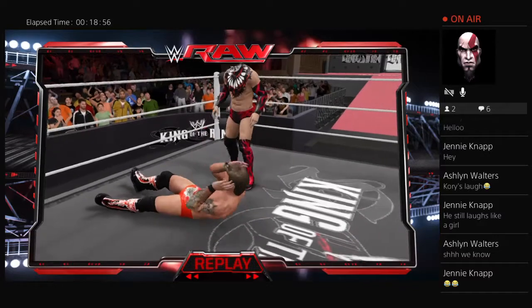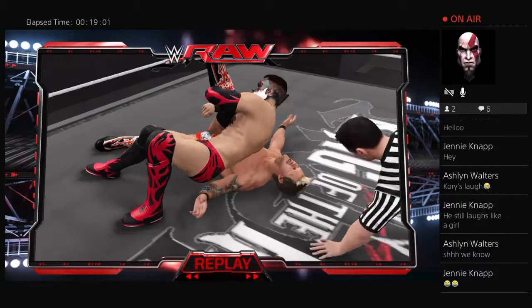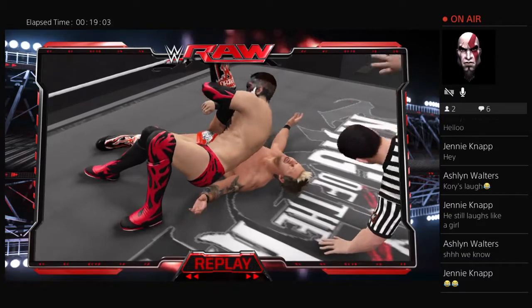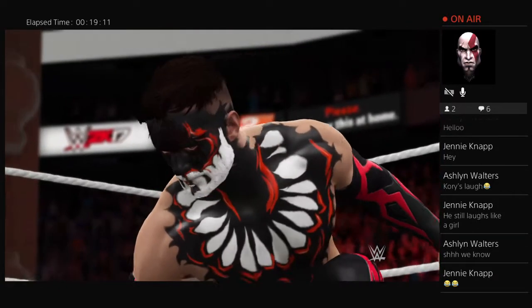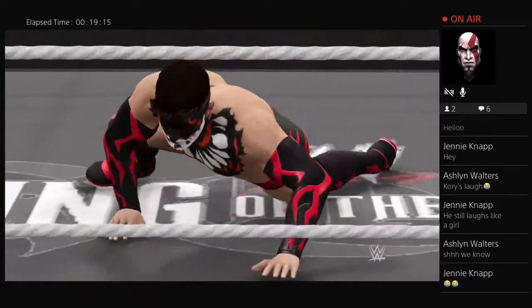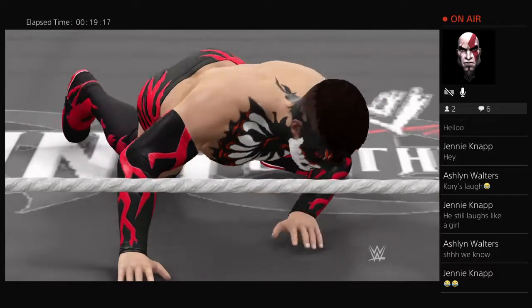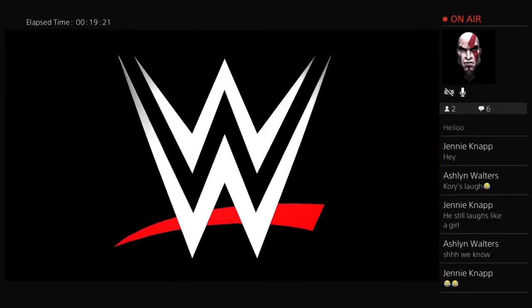That was a huge brain buster that knocked Chris Jericho right out. Jericho had no response, and we can't even blame Chris Jericho. That was not the first time that he was planted on his head in this match. So Finn Balor is going to be facing either Roman Reigns or Daniel Bryan in the finals of the King of the Ring tournament. Will Finn Balor be able to call himself the King of the Ring? We will find out in just a couple of moments.